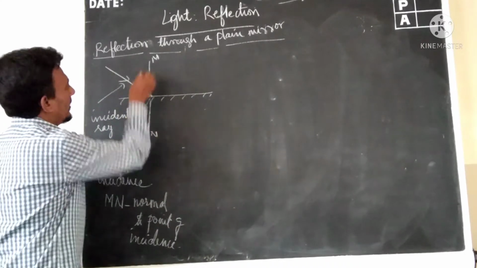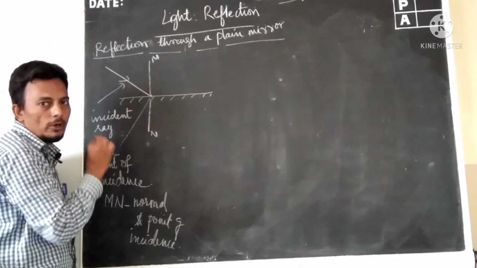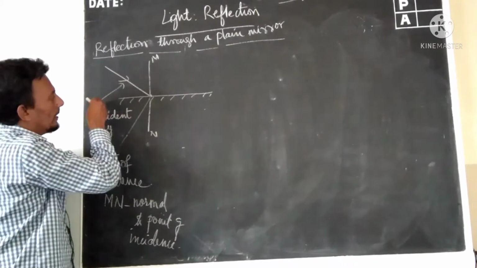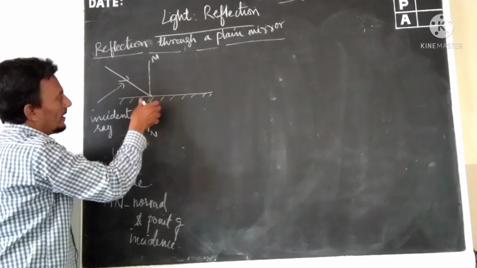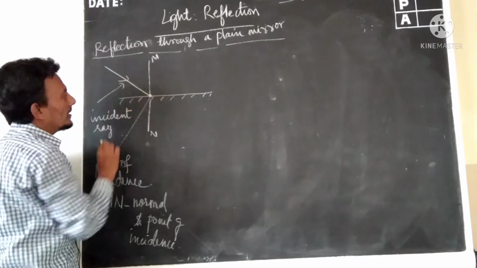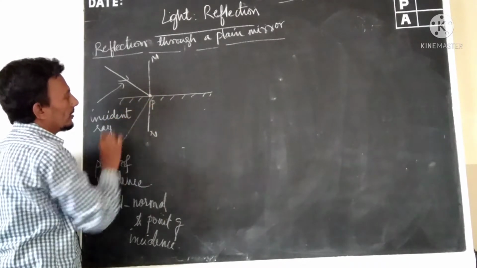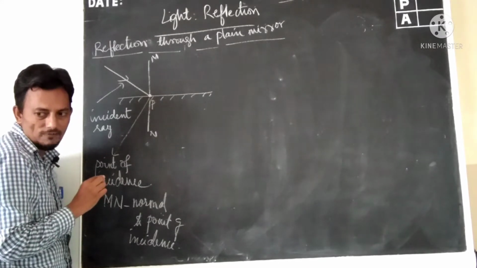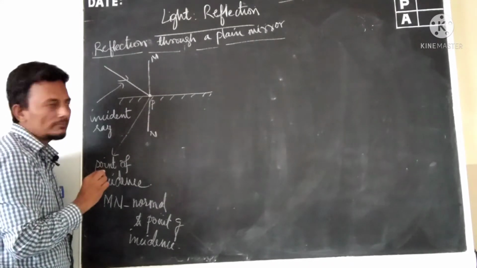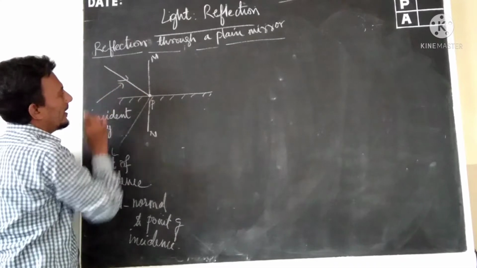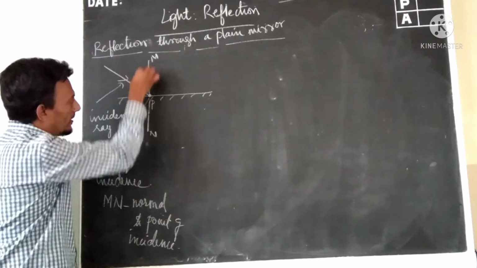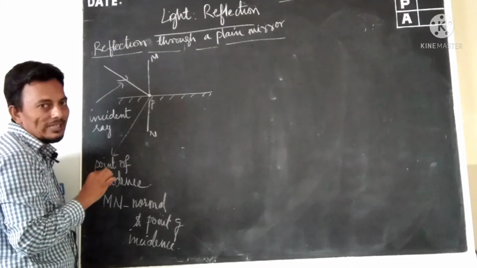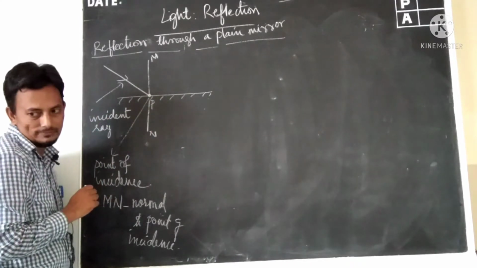The incident ray is incident at this point P at the surface of the plane mirror. This is the normal to the point of incidence drawn at the surface of the mirror.